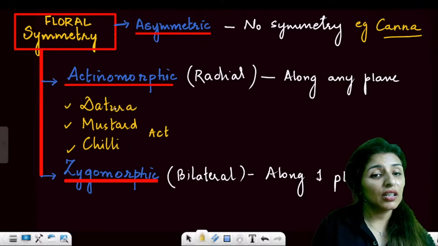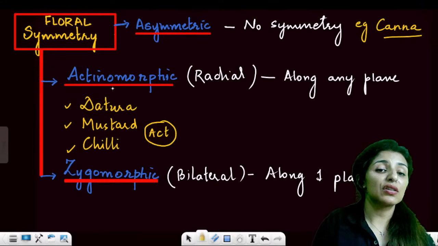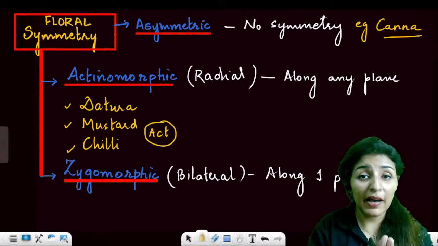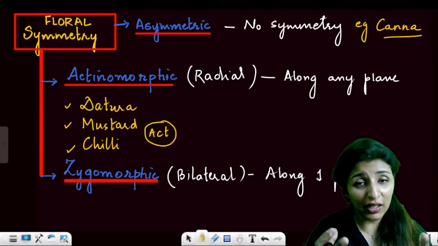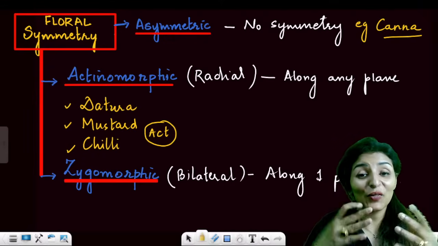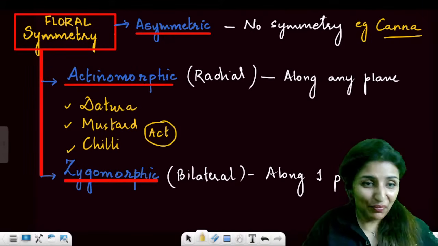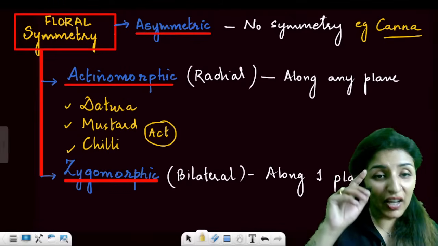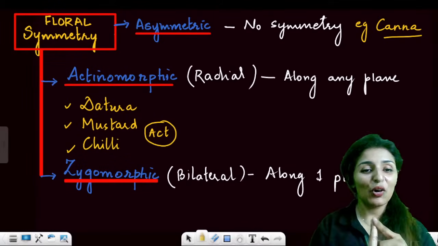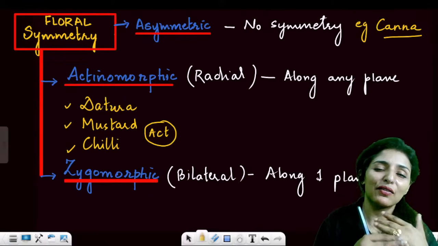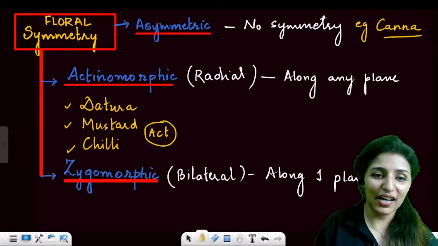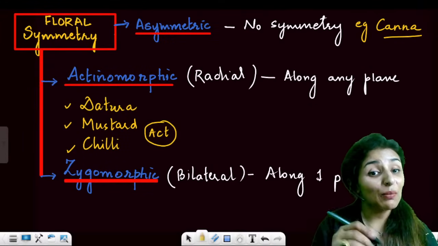So how do I remember? Datura must say mustard, chill say chili. Act word is for, it tells you that it is the example of actinomorphic. See, sometimes, do you know what happens? Of course, it is biology. There are so many examples and we make so many mnemonics that sometimes we forget which mnemonic was for which purpose. So it is important that you don't make mnemonics with the first letters, because C can stand for chili or cotton or China rose or cassia. So always make full word mnemonics, right? Datura must chill. It must act chill, right?